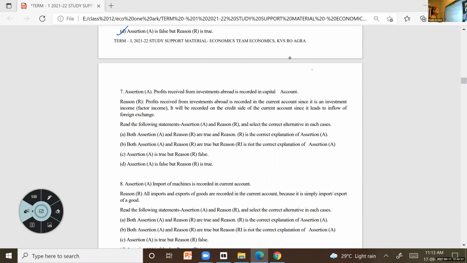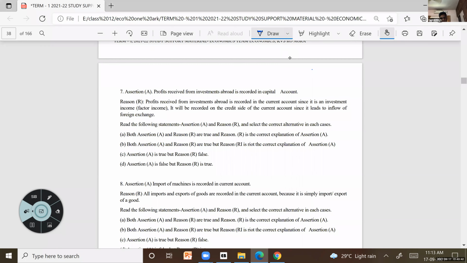Karthik. Yes, ma'am. Profit is what? Income. What income? What you told is correct, income, but a little more specification if you give.